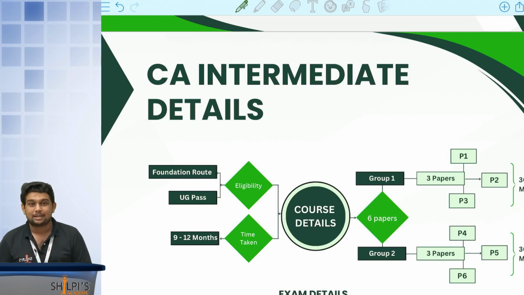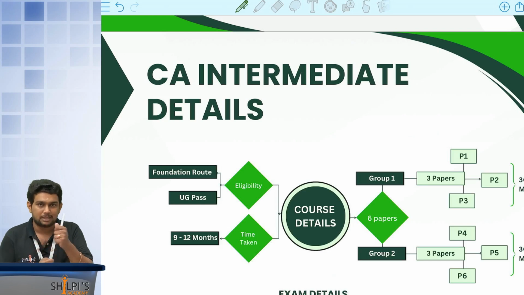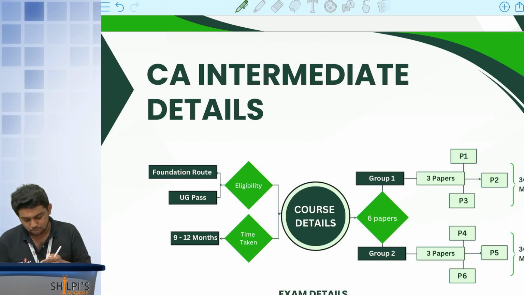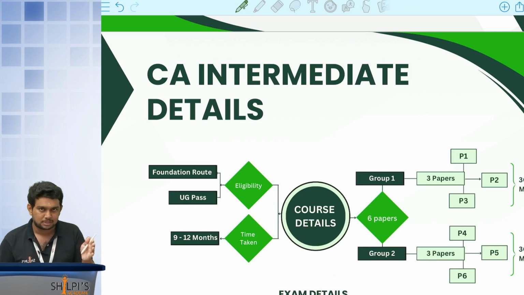What is this direct entry route? Sir, I have completed my UG, right? UG, I'm telling UG, not any specifications, UG. Or I'm in my final semester, sir, I have completed 5 semesters, I'm in the 6th semester, then you're eligible to enroll for the intermediate course. You need not wait till your completion or your degree certificate. While pursuing your 6th semester itself, you can register for intermediate level. That is called provisional registration. If you don't get the final semester mark sheet, you can register with the 5 semesters mark sheet. So you'll get a provisional registration. Once the 6th semester mark sheet is uploaded, you will get the complete final registration, right?